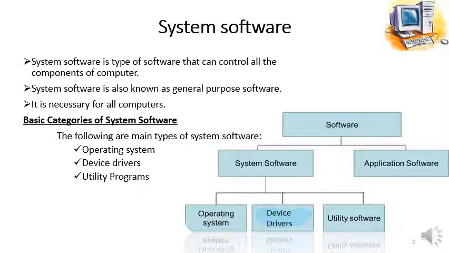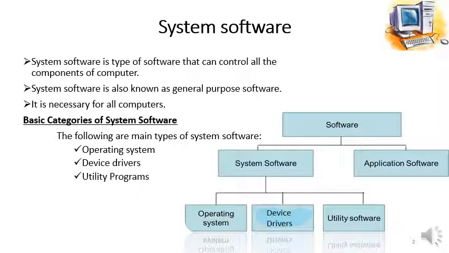Here in this diagram we can see how the software is divided into different types. First of all, the software is divided into system software and application software, and further the system software is divided into three categories or types, that is operating system, device drivers, and utility programs.